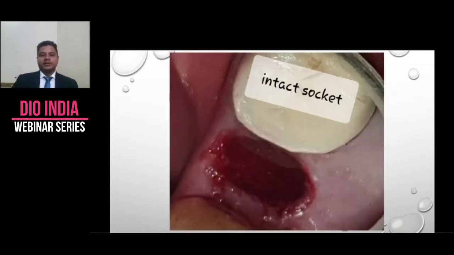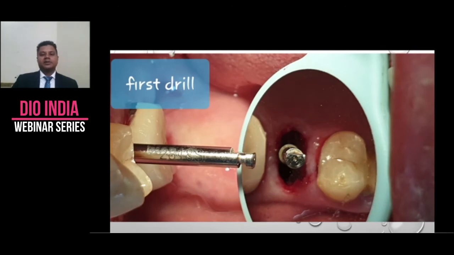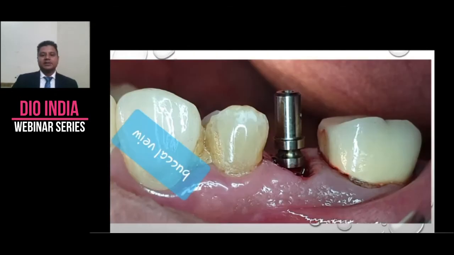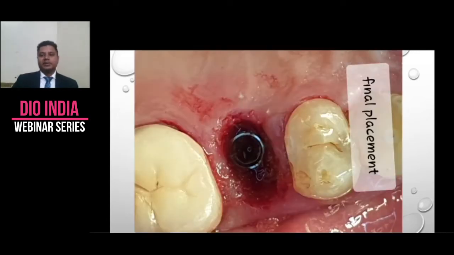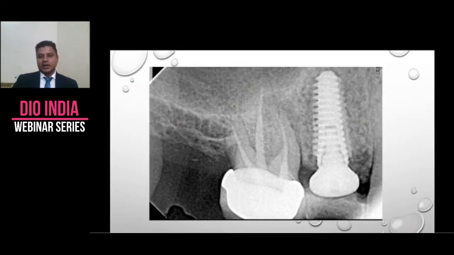So, intact socket, we drill the socket palatally. This is the first drill. This is the buccal view. This is intraoperative. Intraoperative x-rays are a must. We should always know where we are going. The apical direction of our implant could be quite different compared to the coronal direction of the implant. Be very careful. Finally placed. The jumping gap was grafted. This is how it looks.